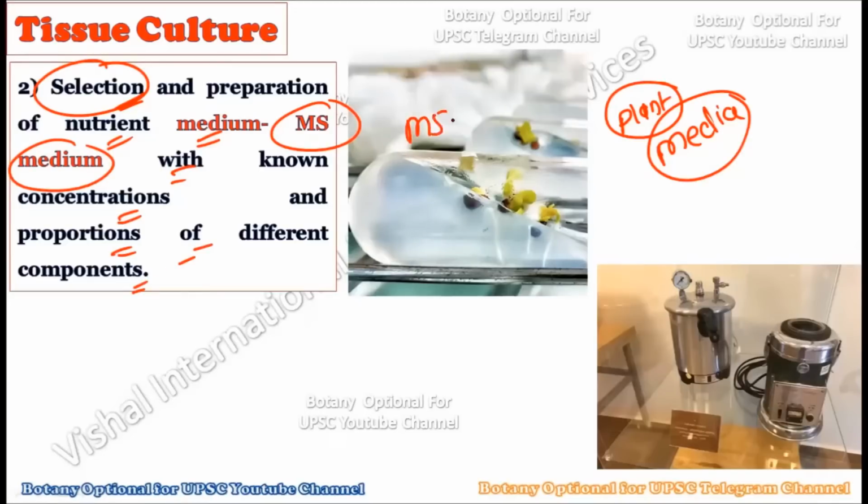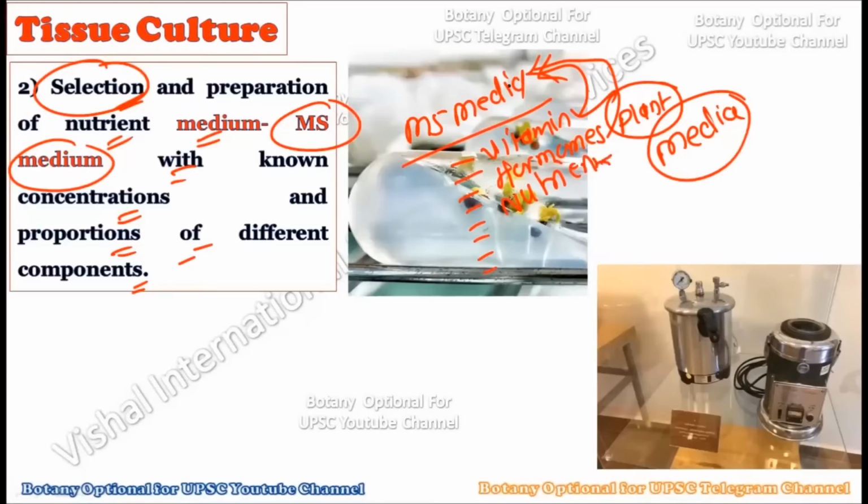Now whenever you say the MS media, this particular MS media gives all the information relating to which type of chemical is required in which amount. For example, if you want to add vitamins, then the exact quantity of a vitamin is given in the MS media charts. If you want to add hormones, then how much quantity of hormone is required, that too is mentioned. So basically every kind of nutrient quantity is mentioned in the standard charts of the MS media, and by using the standard charts you can create the media.